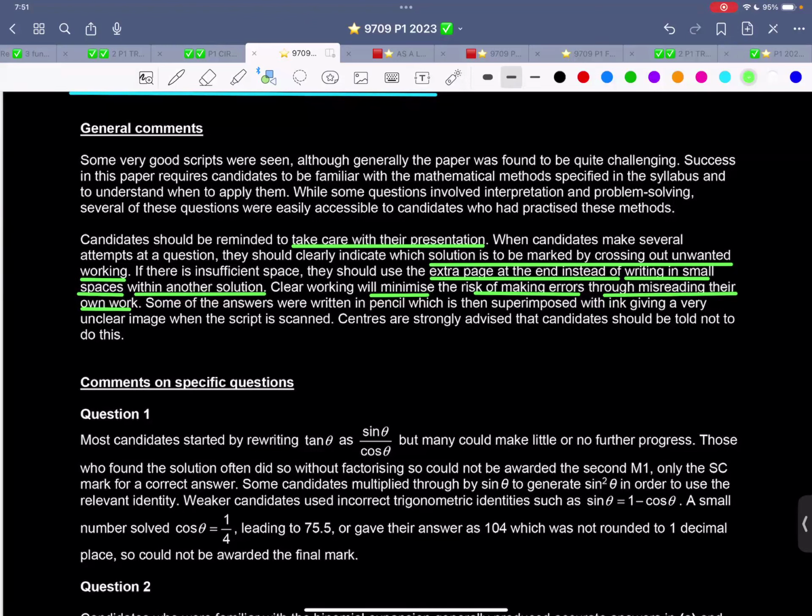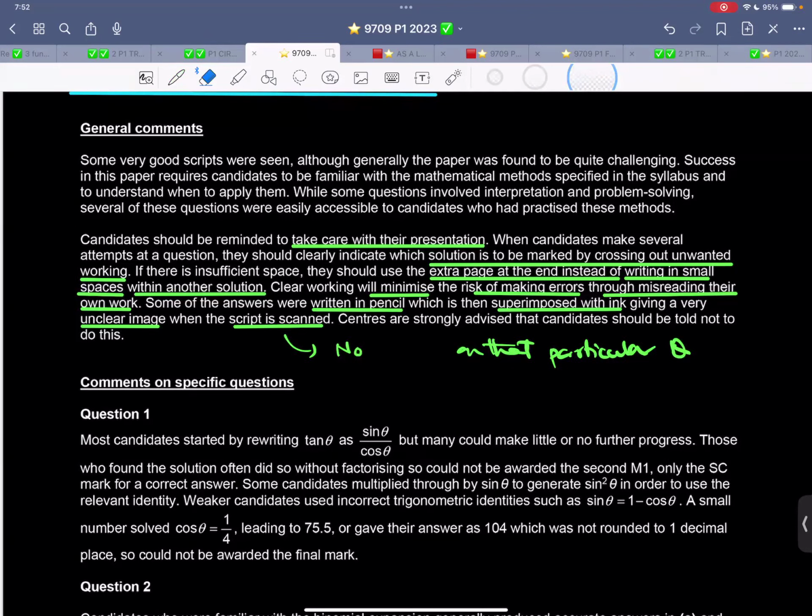Some of the answers were written in pencil, which is then superimposed with ink, giving a very unclear image. When the script is scanned, centers are strongly advised that candidates are told not to use this. That means if it's not scanned, there is no grade on that particular question because it's not legible. So no marks on that particular question because the scanning is not complete.